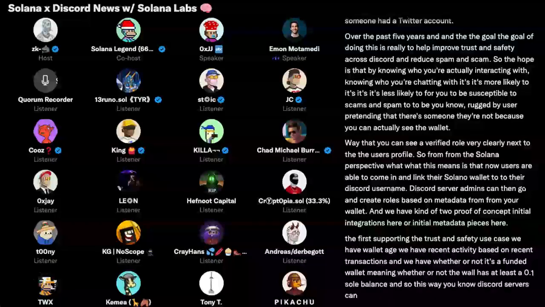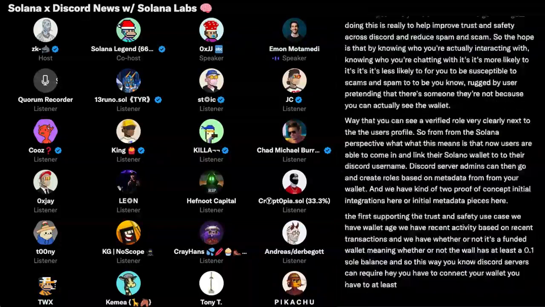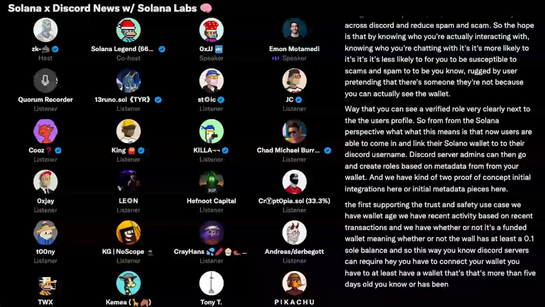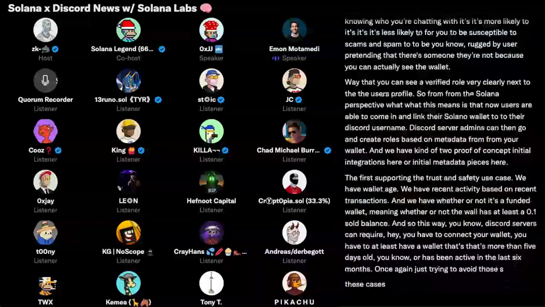And so this way, Discord servers can require, hey, you have to connect your wallet. You have to have a wallet that's more than 5 days old, or has been active in the last 6 months. Once again, just trying to avoid those spam and scam use cases.